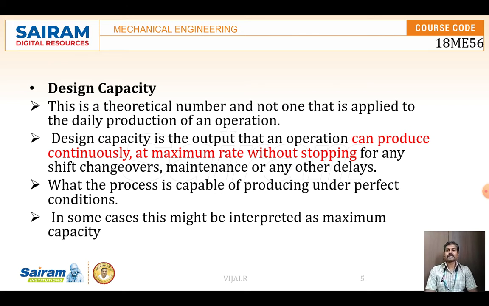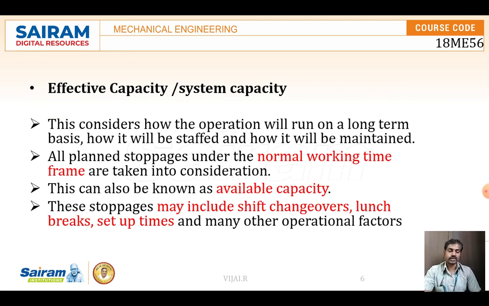But it may not be the perfect one, because we cannot expect it to be working always. It's just a theoretical number that we can judge, assuming that if it is working, how much it can produce. So this is called the design capacity of a machine or design capacity of a facility.